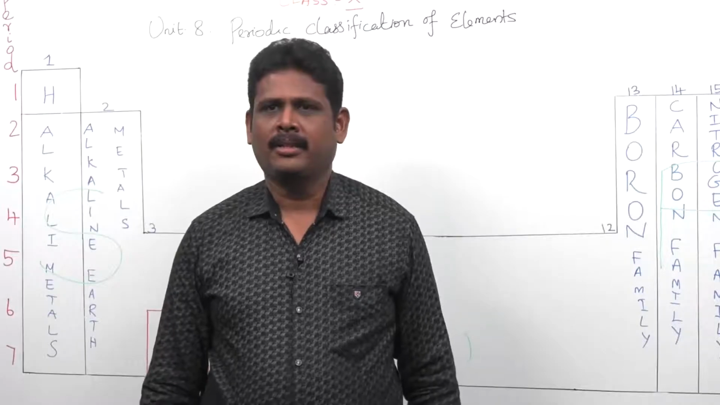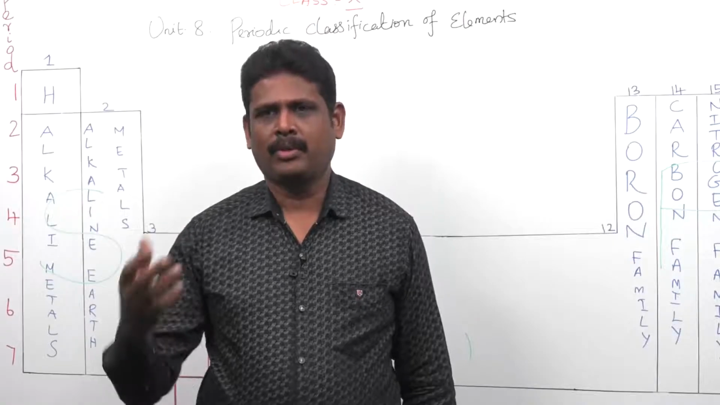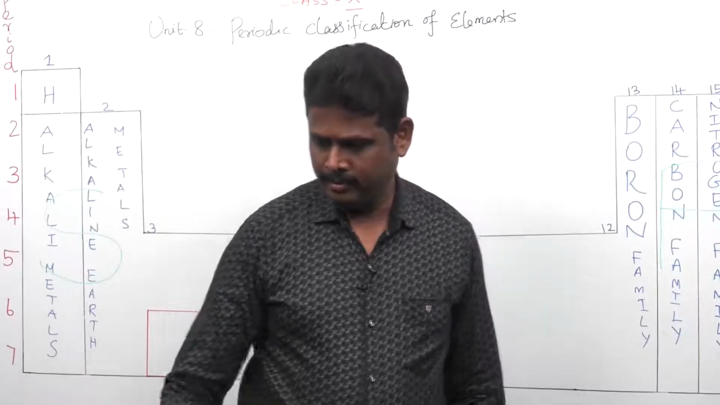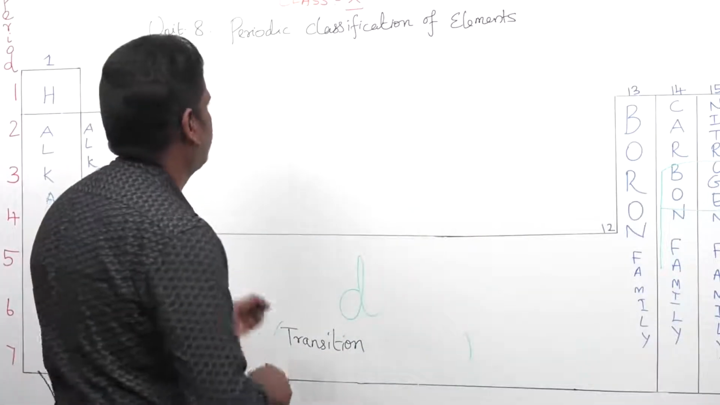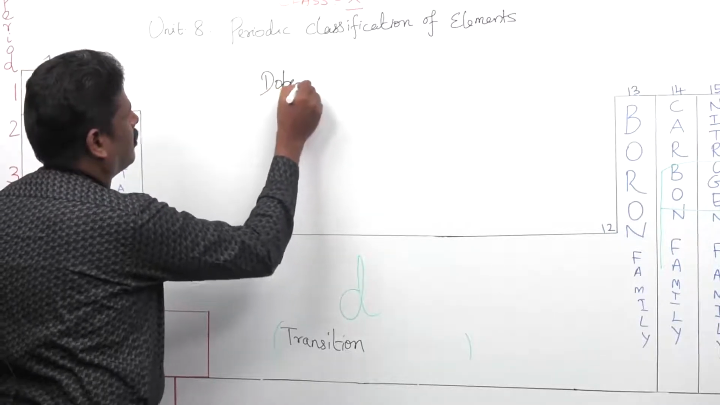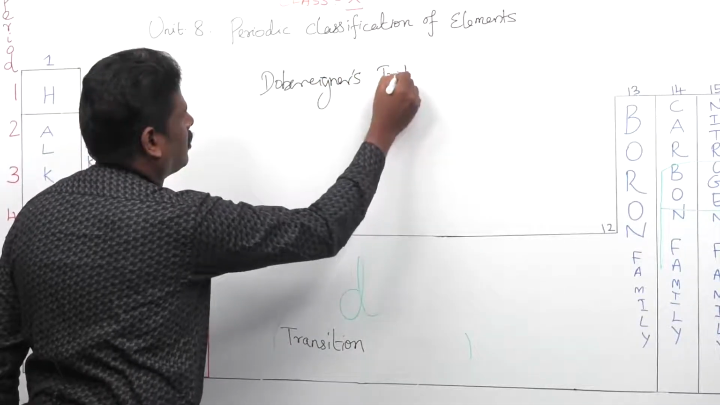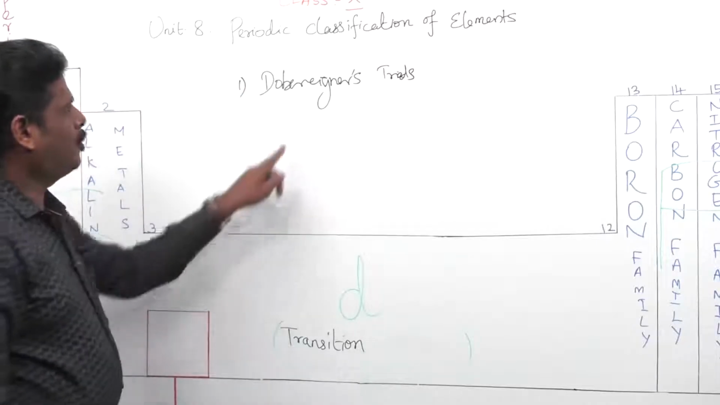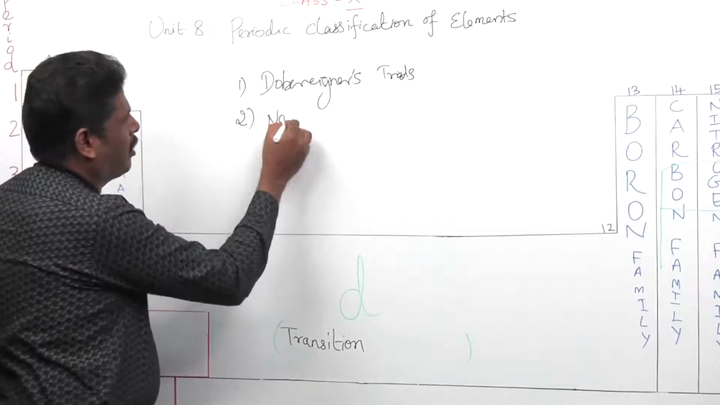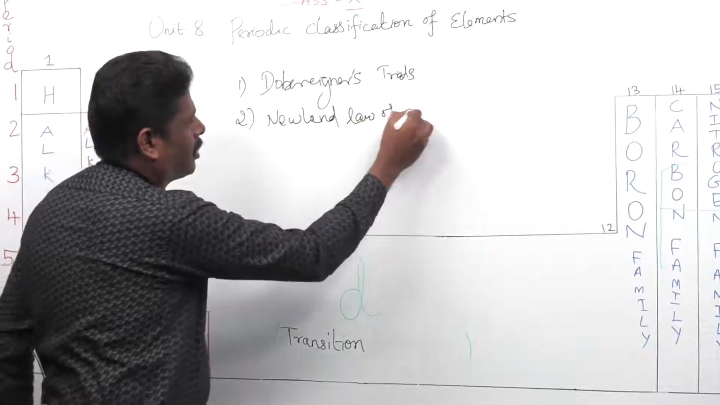In the 9th standard, we have studied that many scientists made many attempts to classify the elements in different ways. Let us see one by one. First, Dobereiner made the law of triads. Second, Newlands' law of octaves.